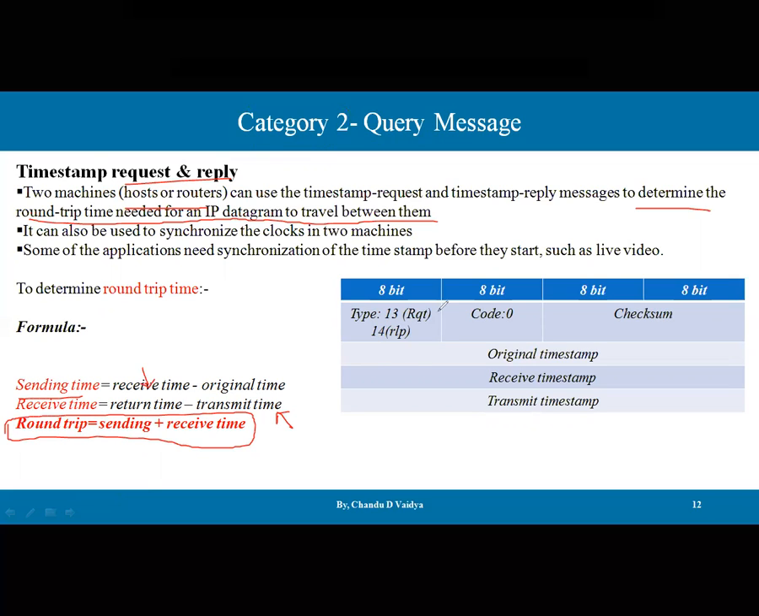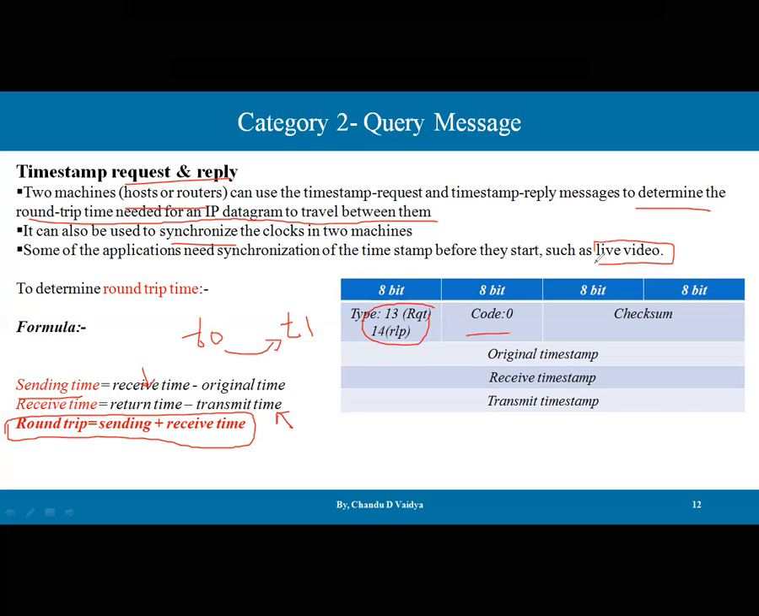Okay, so there are two codes, 13 and 14, 13 for the request and 14 for the reply. There is no subcode available. Here it can also be used for the synchronization of clocks in two machines. Round trip time is also required to perform the synchronization of two machines, because let's say the sender sends at time T0 and the receiver receives at time T1, so it is going to be a synchronous activity. Some of the applications need synchronization of the timestamp before they can start, like a live video.